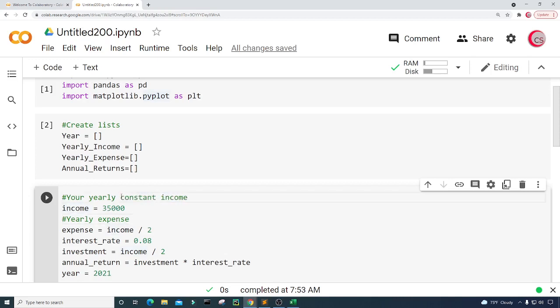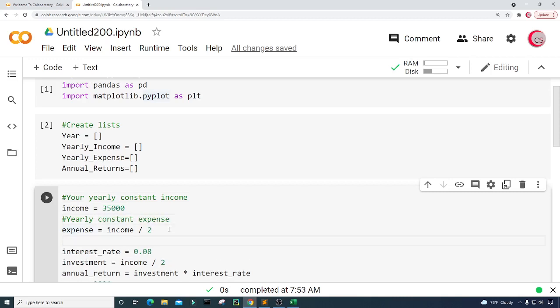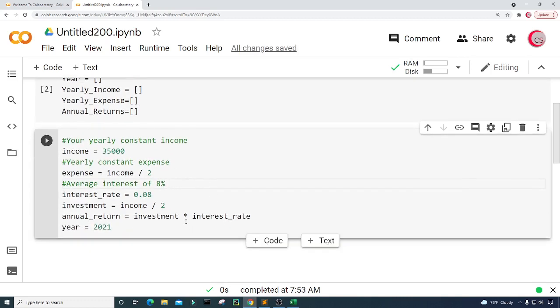Constant. And your yearly constant expense. Okay, and then your average interest of 8% per year.